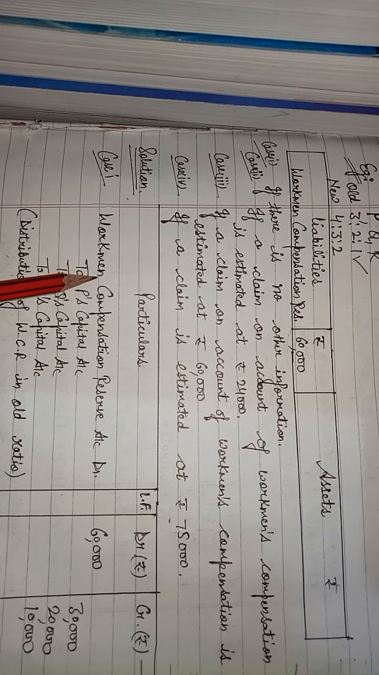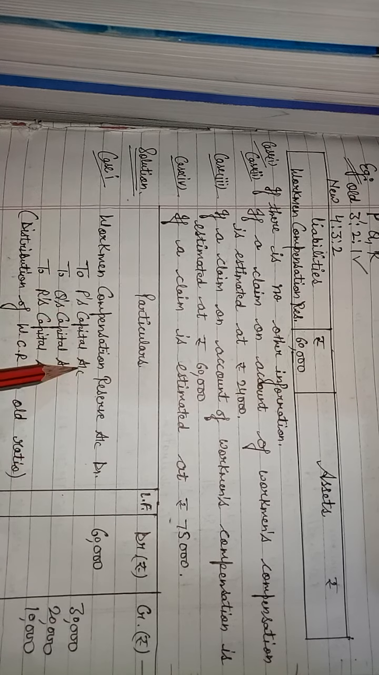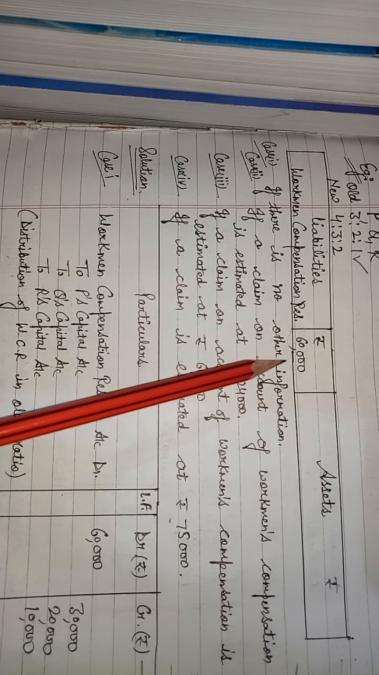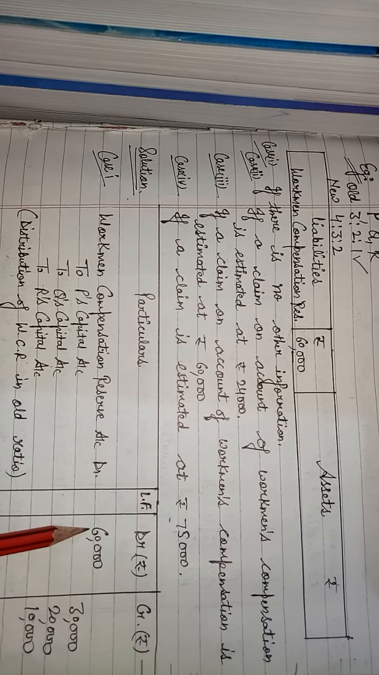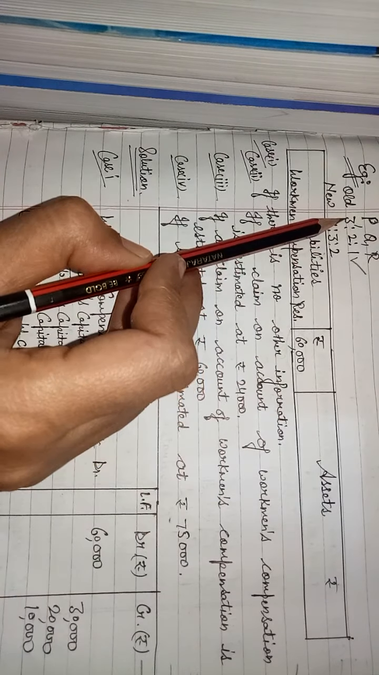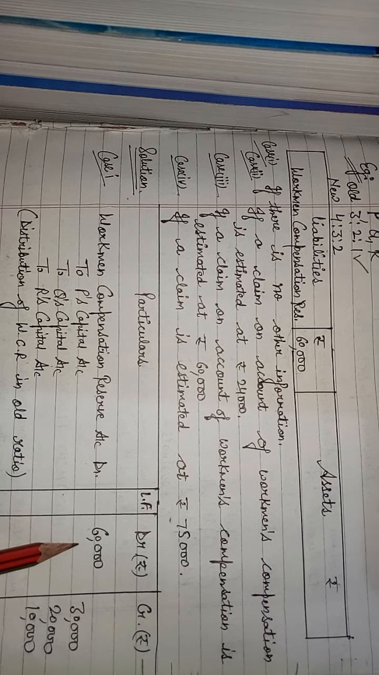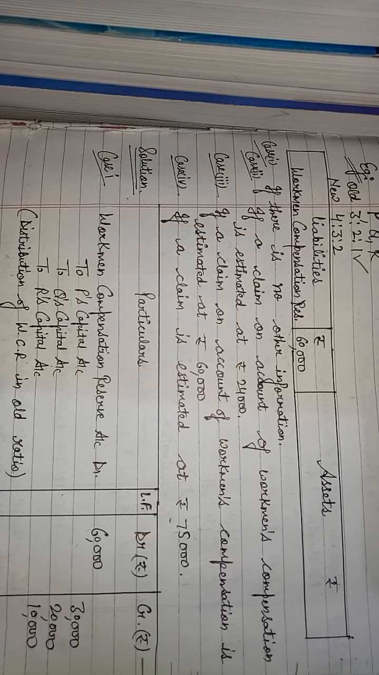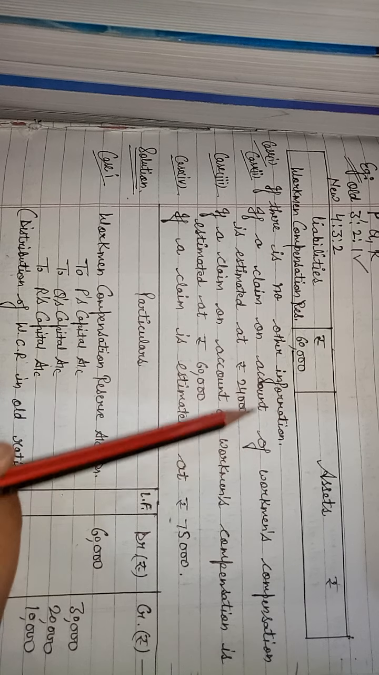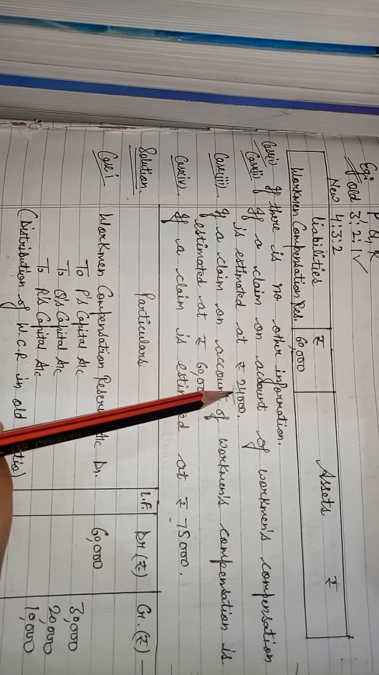See the journal entry. When partners are getting something or gaining something, their capital account is credited, and when they have to pay, their capital account is debited. So workmen compensation reserve account debit to P's capital, Q's capital, R's capital. The total reserve of 60,000 will be distributed in old ratio, that is 3:2:1. Clear? Second case, when the claim amount is 24,000.